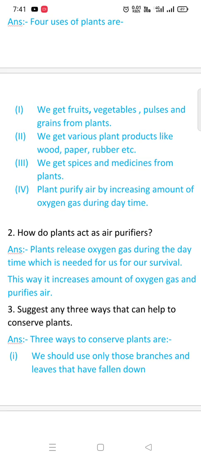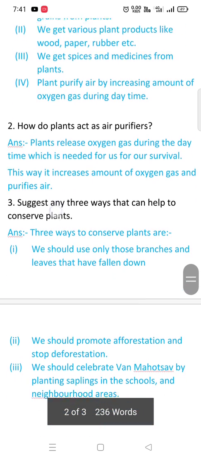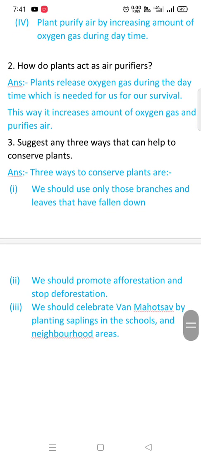Third question, suggest any 3 ways that can help to conserve plants. Answer is the 3 ways to conserve plants are we should use only those branches and leaves that have fallen down. Second, we should promote afforestation and stop deforestation. Third one, we should celebrate Van Mahotsav by planting saplings in the schools and neighborhood areas.